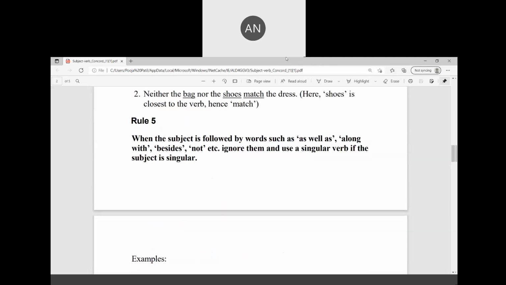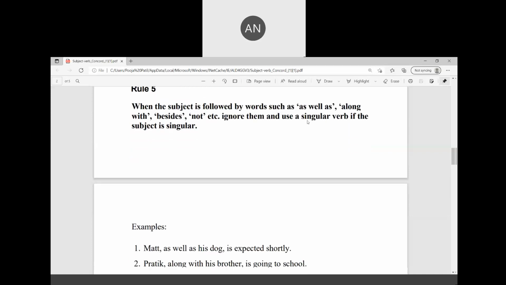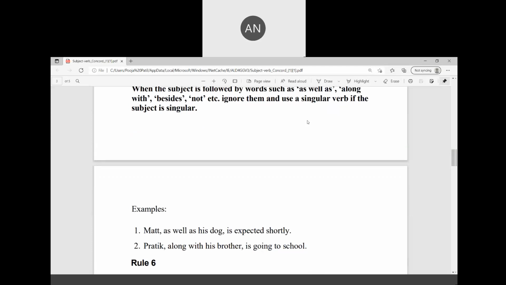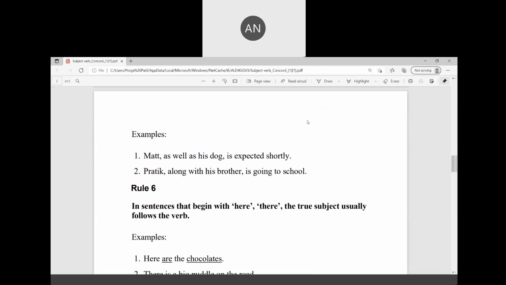Rule number 5. When the subject is followed by words like as well as, along with, besides, ignore them. Only use a singular verb if the subject is singular. So, Matt as well as his dog is expected shortly. Pratik along with his brother is going to school. Two people are going, but there is an as well as.